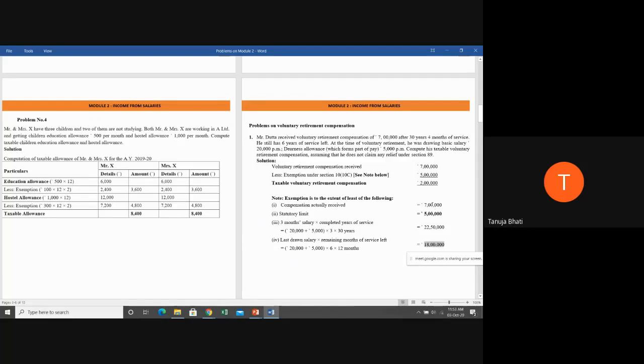Now, out of these 4 amounts, which is the least amount? When I say least, it means minimum. Which is the minimum amount out of all these 4? It is rupees 5 lakh. So 7 lakh minus 5 lakh, you get 2 lakh, which is taxable voluntary retirement compensation. And this 2 lakh rupees will go in the format directly in the outer column. 2 lakh rupees is taxable under the head income from salaries. Students, have you understood this problem on VRC?